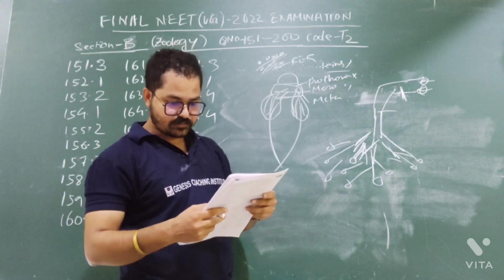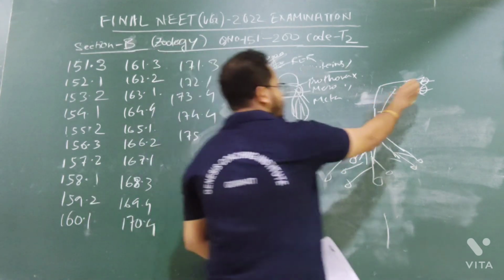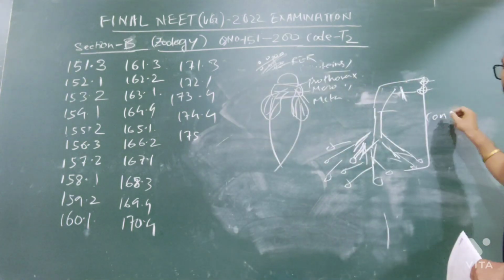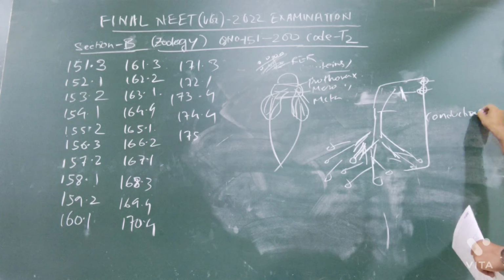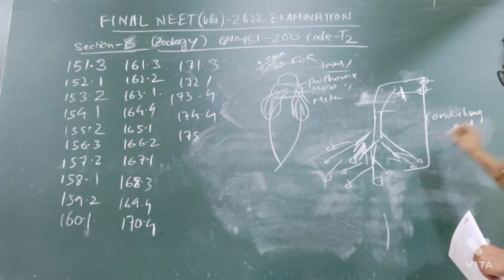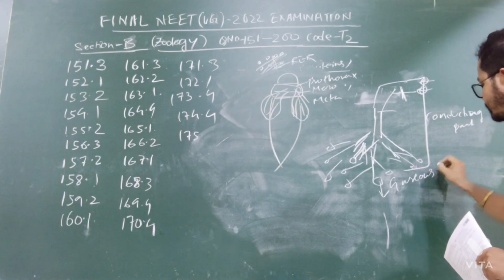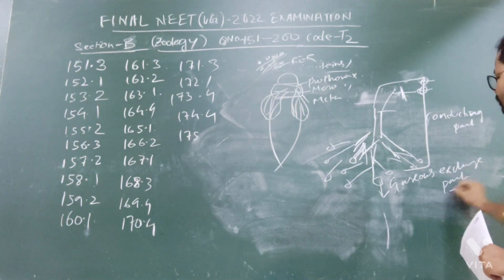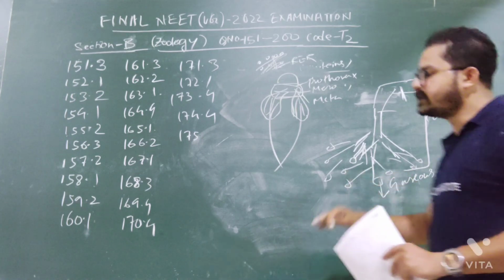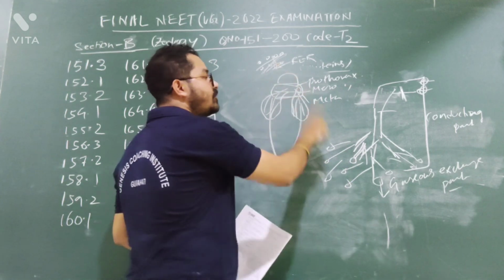So what they are asking is which is not the function of the conducting part. You see, up to this much it is the conducting part. From alveoli to blood, this is the gaseous exchange part, from alveoli to blood and from blood to the alveoli. This is the exchange part, and this is the conducting part. So what is not the function of the conducting part?